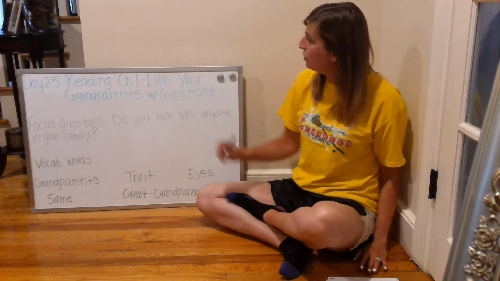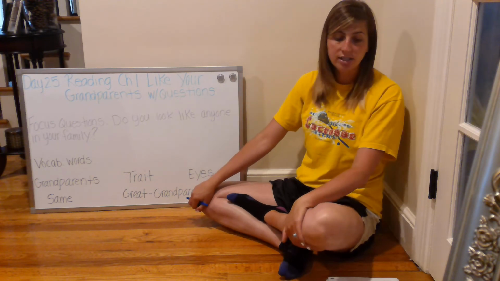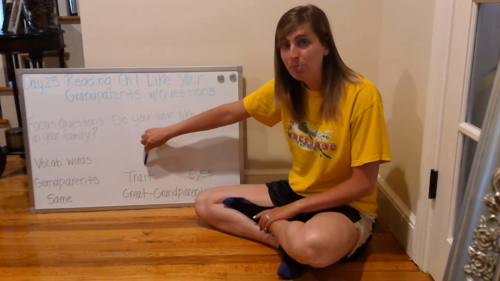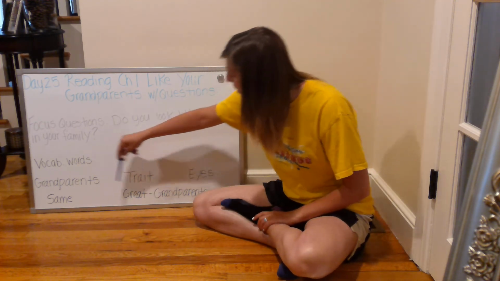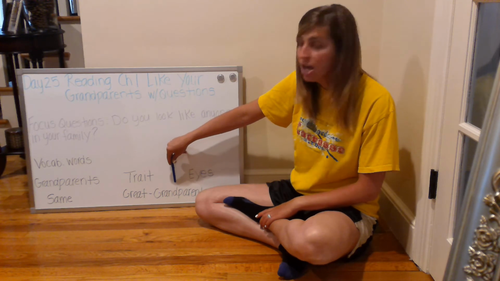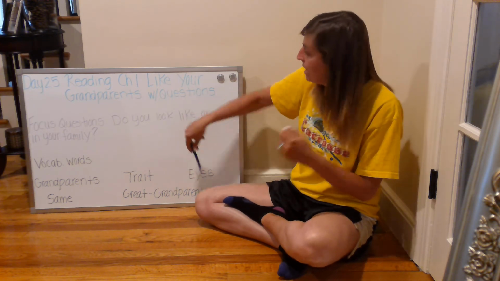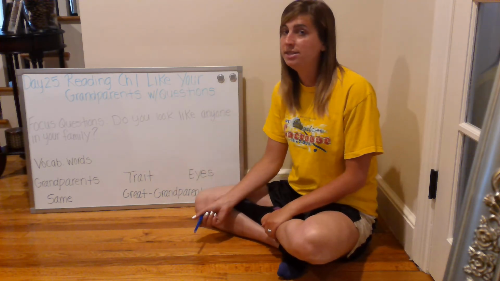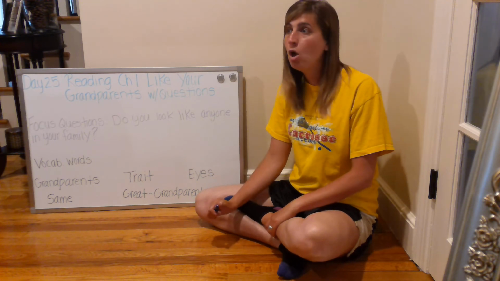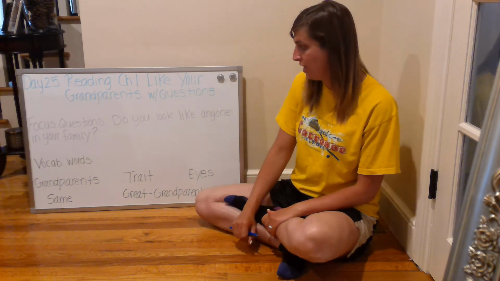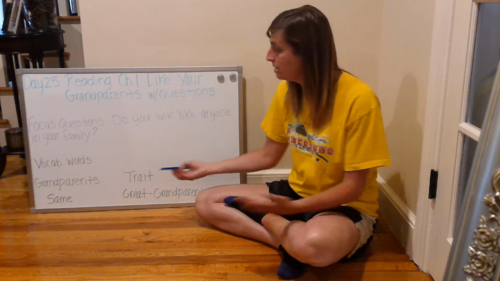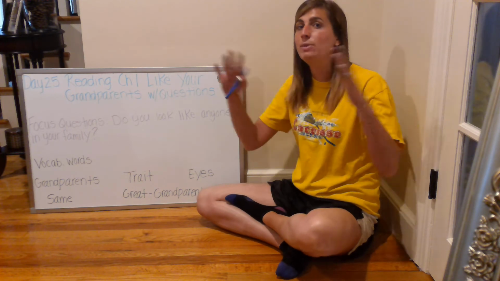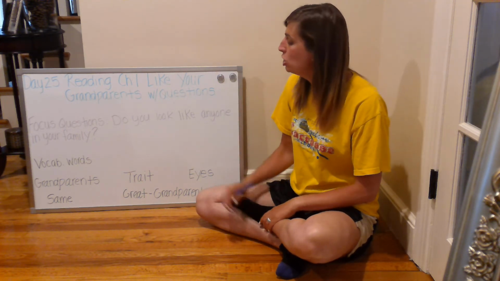So today in our reading, chapter 1, Like Your Grandparents, we learned that you might share similar traits with people in your family, such as maybe your grandparents or your great-grandparents. Some of you might share the same color eyes as someone in your family. Some of you, in relation to traits, might share the same hair color as someone in your family, or maybe you're the same height as someone in your family. So basically, we can be the same as people in our family, or we can be different.